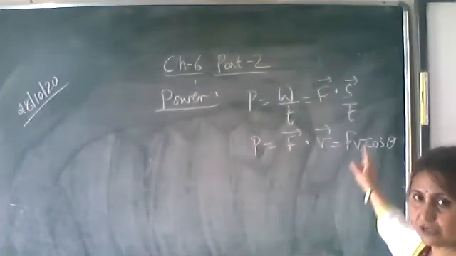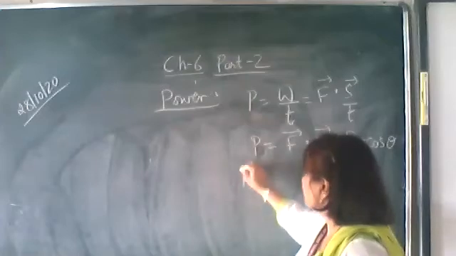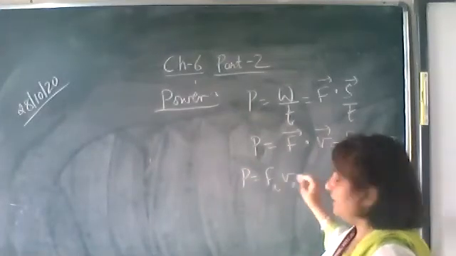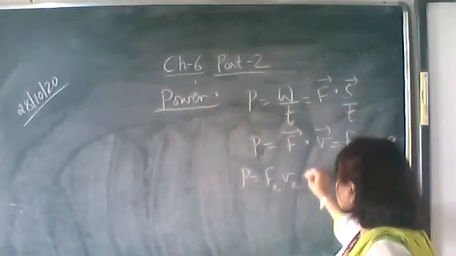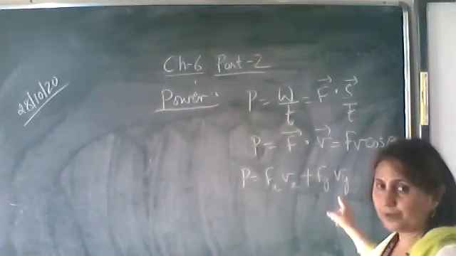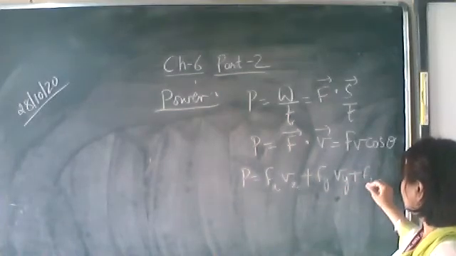If force and velocity are both given in rectangular components, then power will be equal to Fx into Vx plus Fy into Vy, the component of the velocity along the y-axis, plus Fz into Vz.